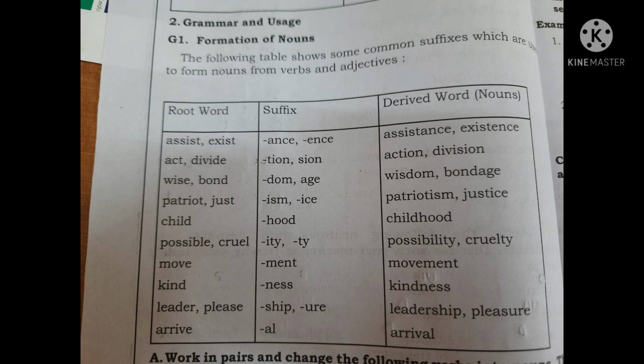Wise and bond. When we add dom or age, it becomes wisdom or bondage. Patriot, just. And for that, when we add suffix like ism, ice, it becomes patriotism or justice. Child is the root word, and when we add suffix hood to it, it becomes childhood. Possible, cruel. For that, when we add suffix ty, it becomes possibility or cruelty.